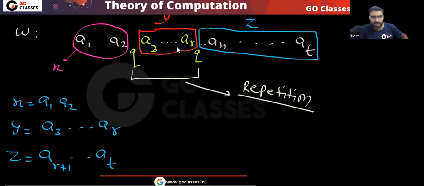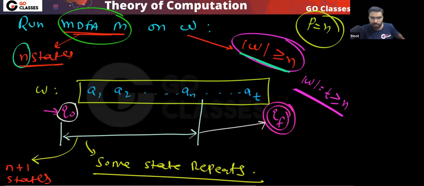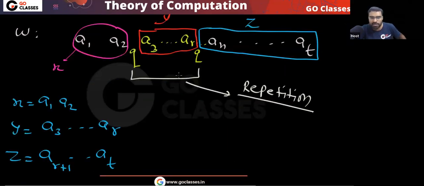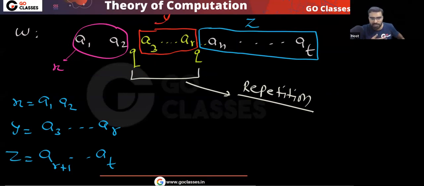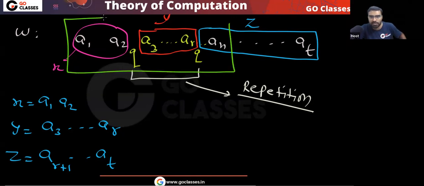Some repetition will happen. You already know some repetition will happen. I am assuming that repetition is happening like this, because anyway, some repetition will definitely happen. Agree? And that repetition will happen within the first n symbols.